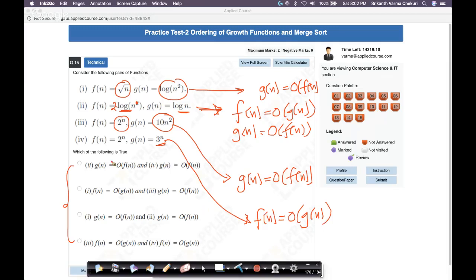Now we are given some options. Let's pick what it is. Actually, I don't think I've solved it this way. Second option is, what does it say? G of n, this is true. Fourth option says g of n is big O of f of n. No, this can't be true. First option is g of n equals big O of f of n, right? So this is right. What is the second option? Oh, any of them can be right? So this is the right option. That's it.